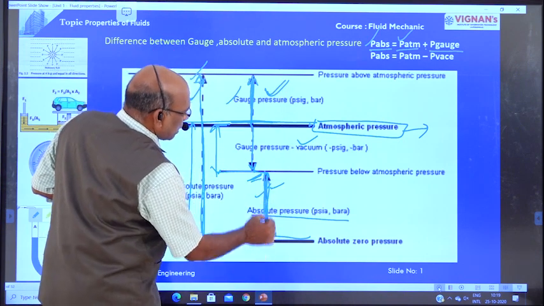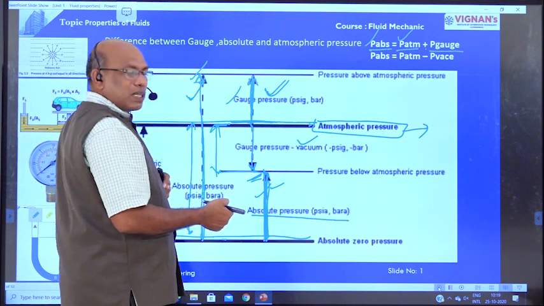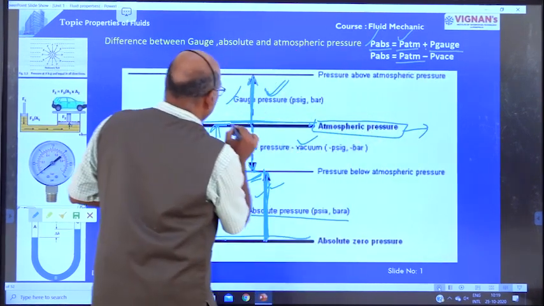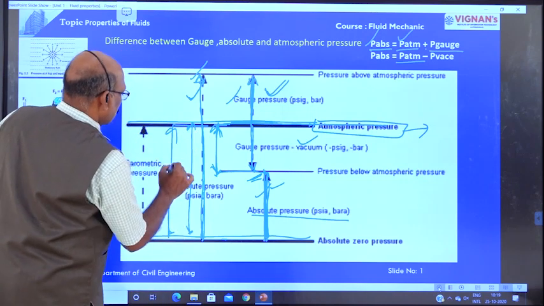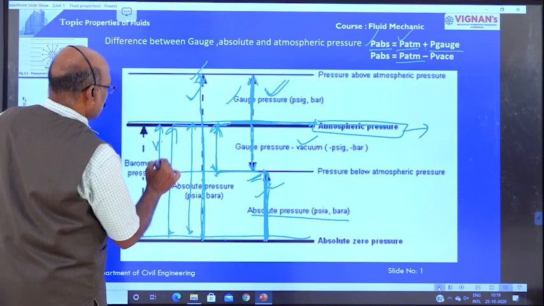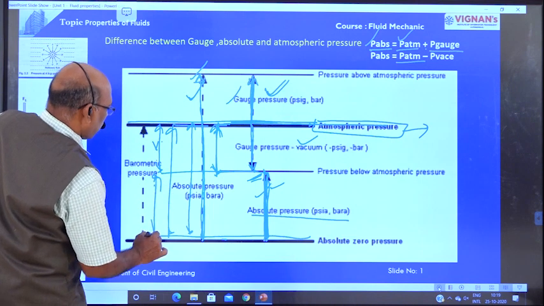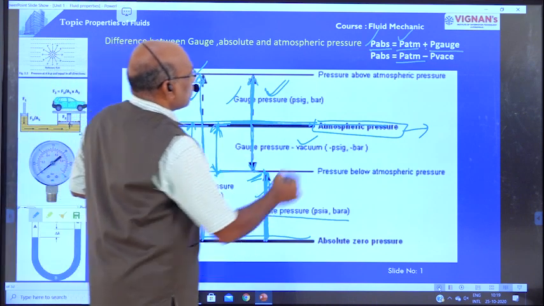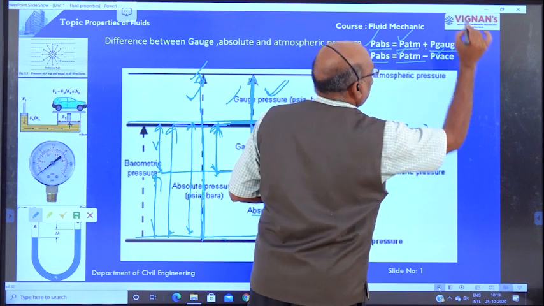This absolute pressure is below the atmospheric pressure. Absolute pressure is equal to atmospheric pressure. This is the atmospheric pressure. This is vacuum pressure. Therefore, this is absolute pressure. Absolute pressure is equal to atmospheric pressure minus vacuum pressure.